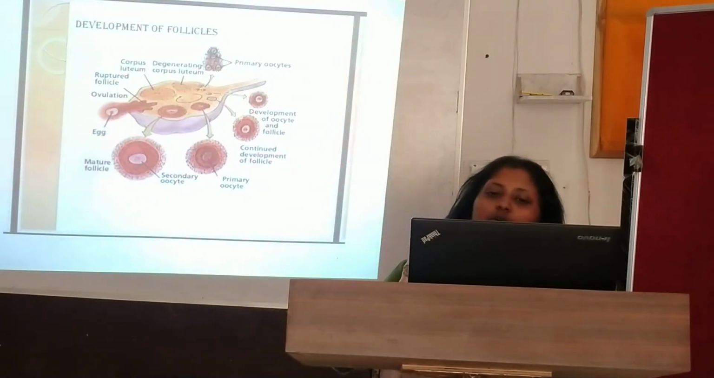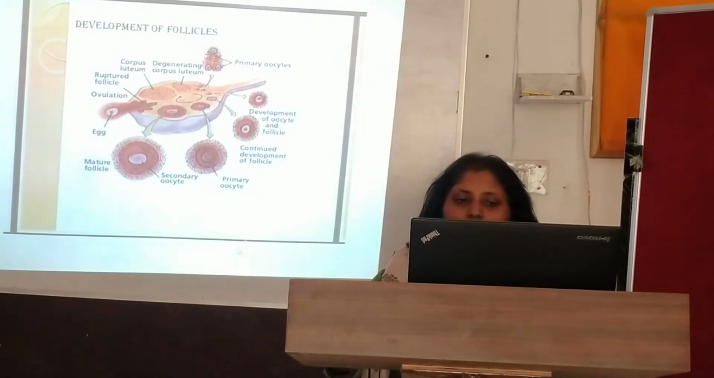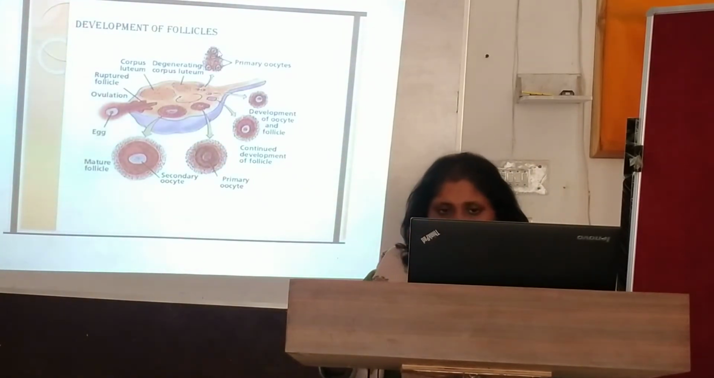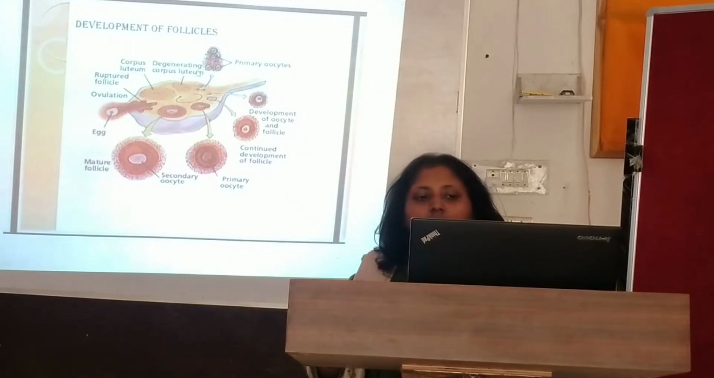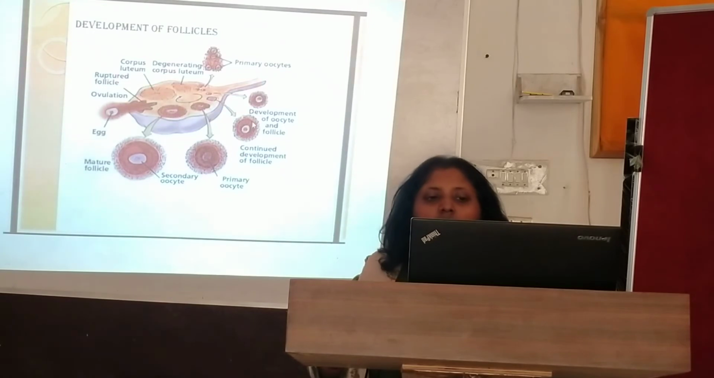Now let's see over here with this diagram. See, this is the development of the follicle. This is an ovary. This is a primary oocyte. You can see here the primary oocyte is there. Here the development of the oocyte and the follicles is occurring.